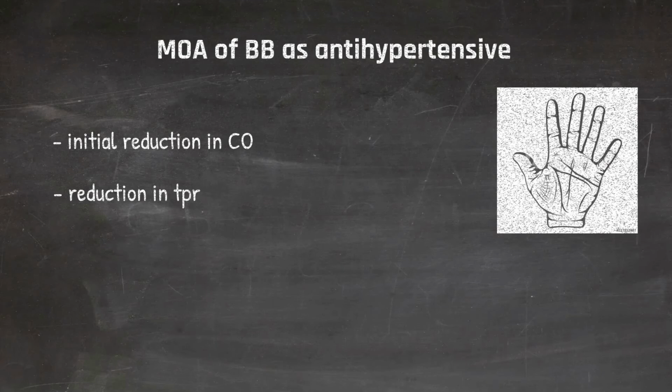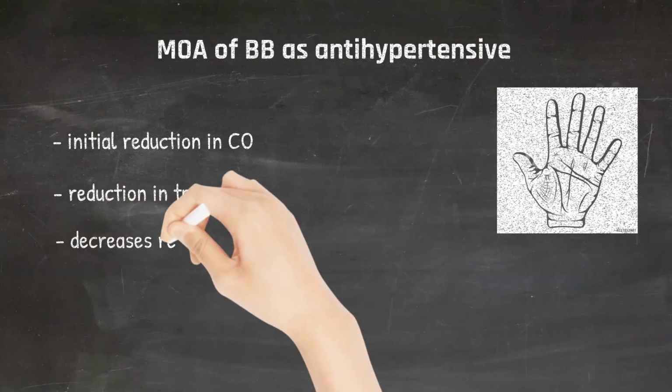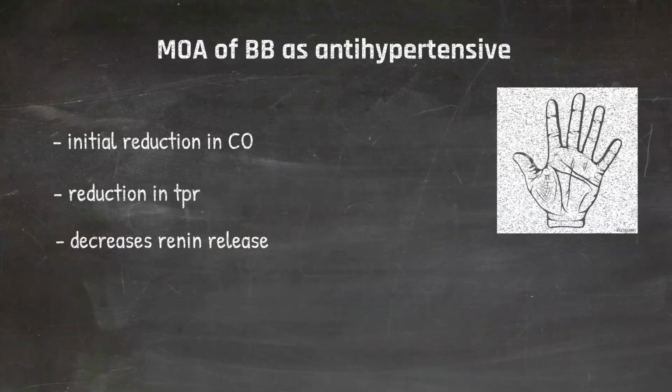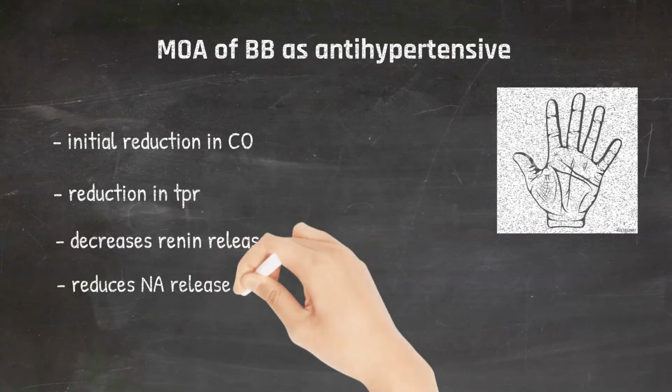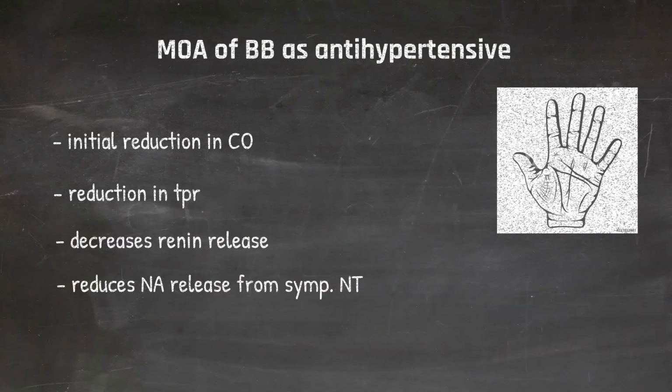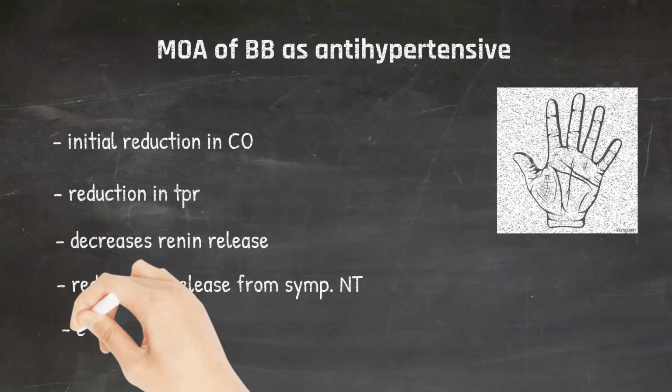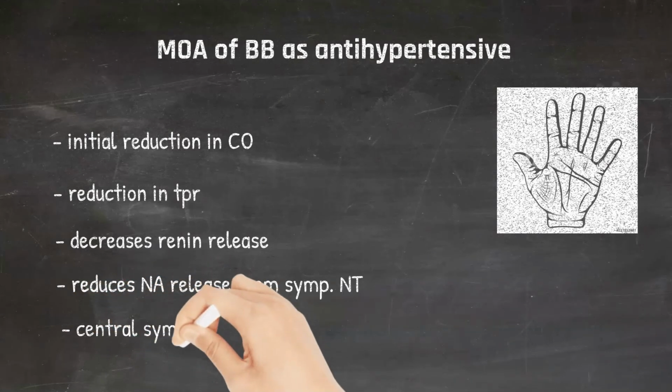Beta adrenergic stimulation is required for renin release. By blocking the beta receptors, beta blockers reduce the secretion of renin. The beta 2 receptor present in the presynaptic nerve terminal is a facilitatory receptor. Stimulation of beta 2 receptor increases noradrenaline release. So, beta blockers, by blocking these beta 2 receptors, decrease noradrenaline release from the sympathetic nerve terminal. And finally, beta blockers also have some central sympatholytic action.